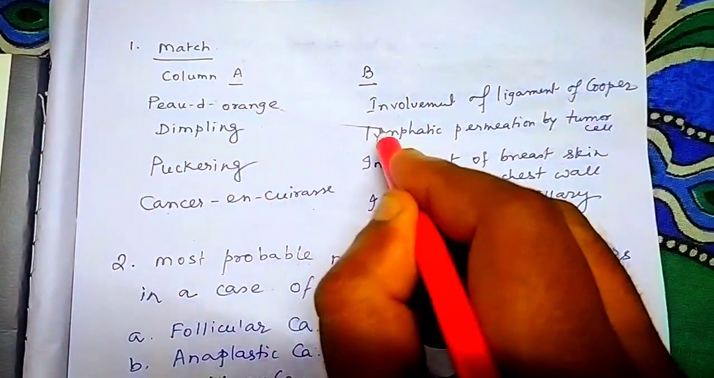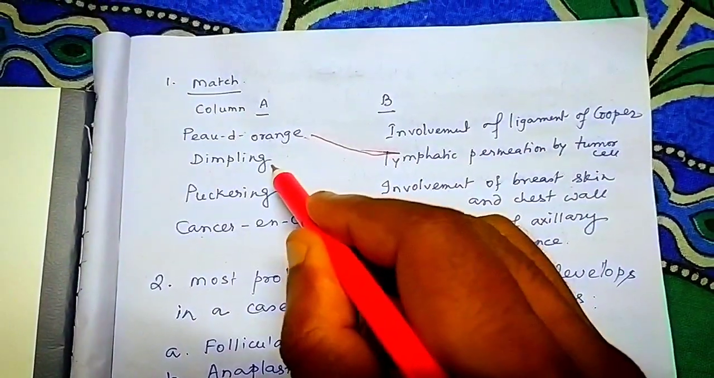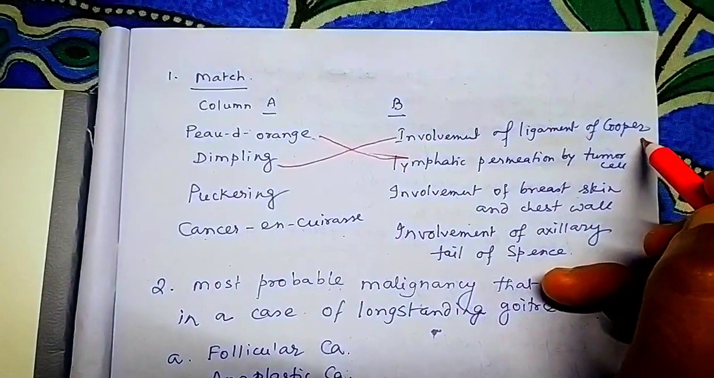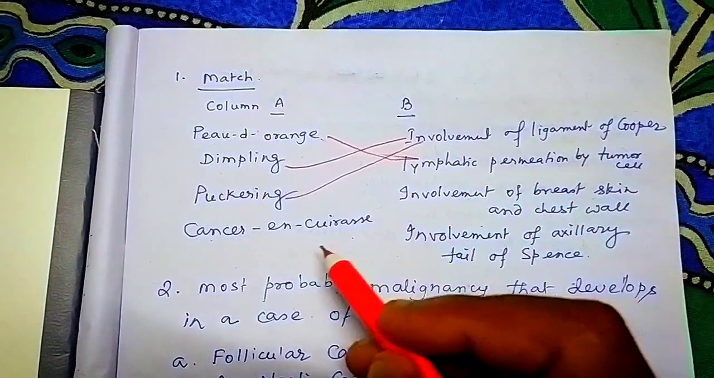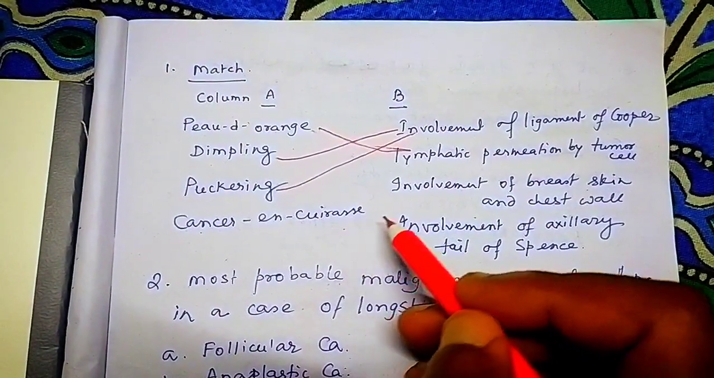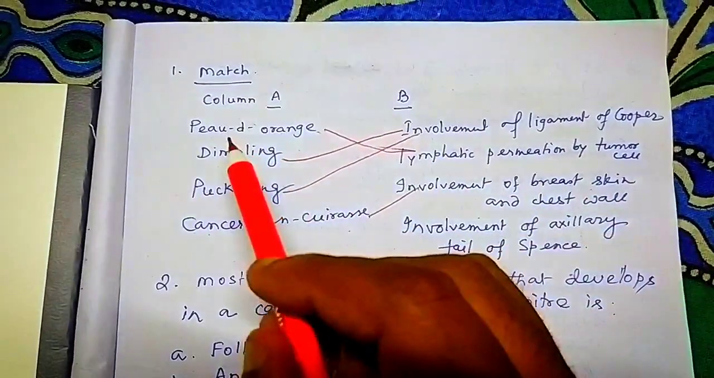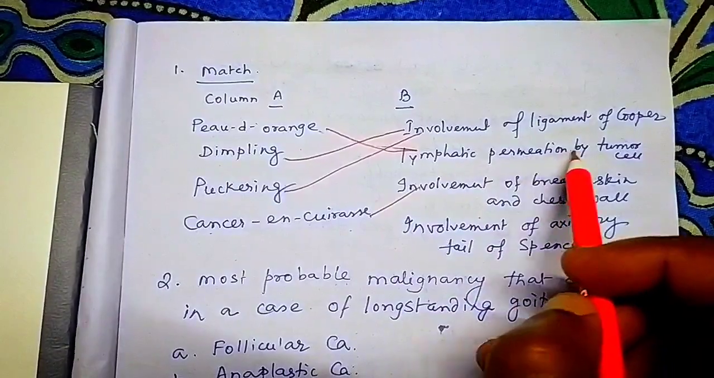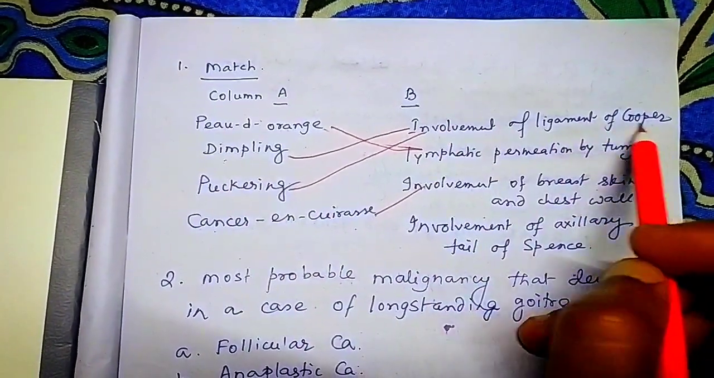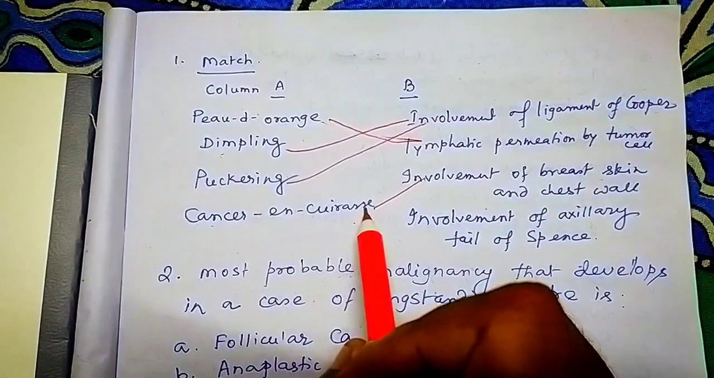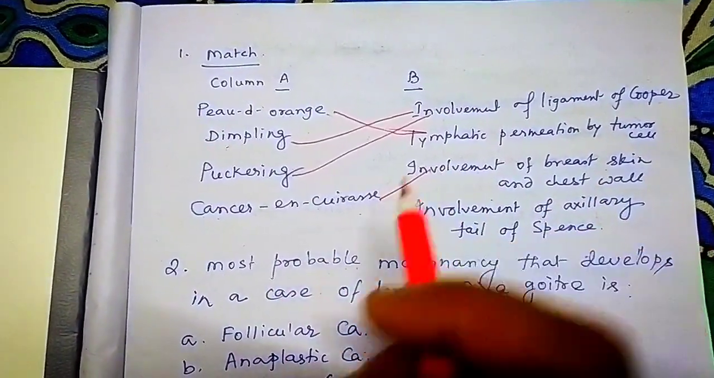Peau d'orange, lymphatic permeation by tumor cells. Dimpling, involvement of ligament of Cooper. Puckering, involvement of ligament of Cooper, same. Cancer en cuirasse, involvement of breast skin and chest wall. So once again, peau d'orange, lymphatic permeation by tumor cells. Dimpling, puckering, involvement of ligament of Cooper. Cancer en cuirasse, involvement of breast skin and chest wall.